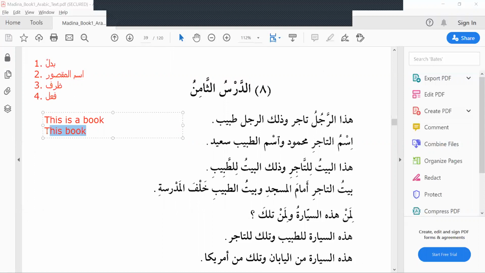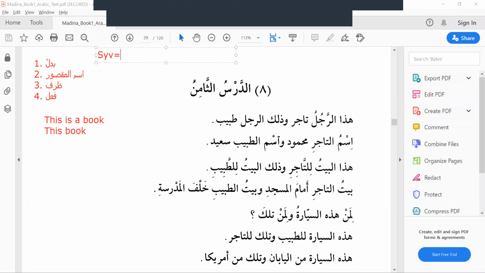In Arabic, this structure, "this book", is called badul. Now I'm going to explain what is badul. Badul, if you literally translate it into English, means substitute.